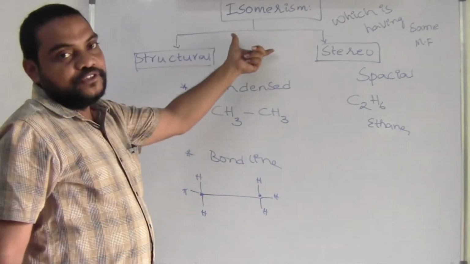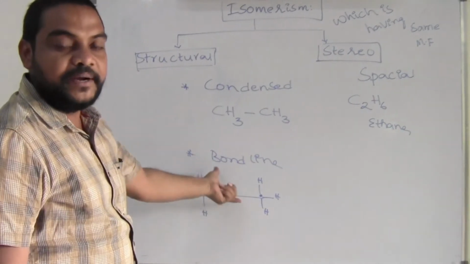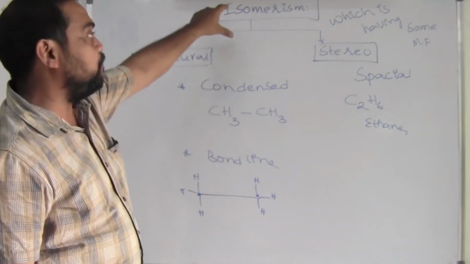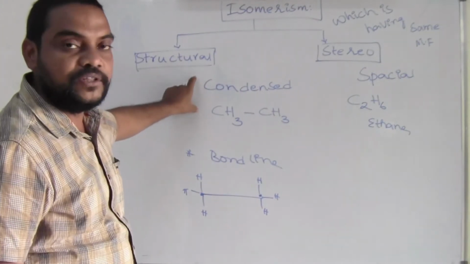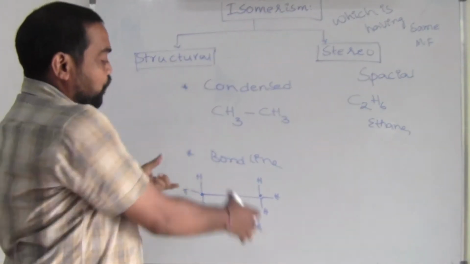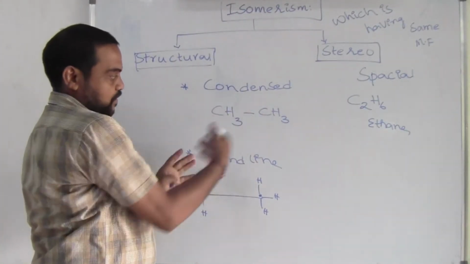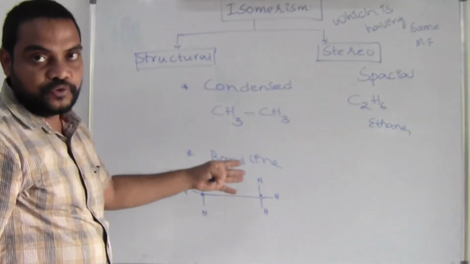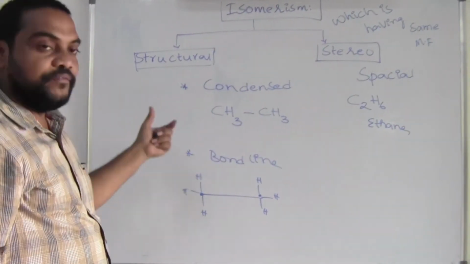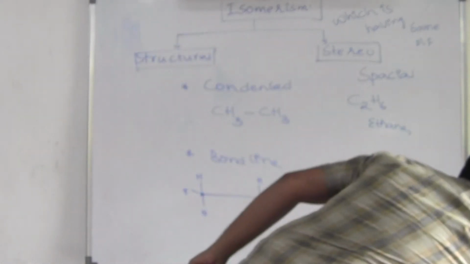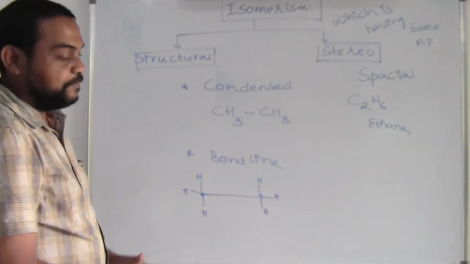To explain isomerism, the bond line formula is a better way to understand than comparing with the condensed formula. So first we will discuss this one, and in parallel I will explain the condensed way too. We will discuss both structural and stereoisomerism.